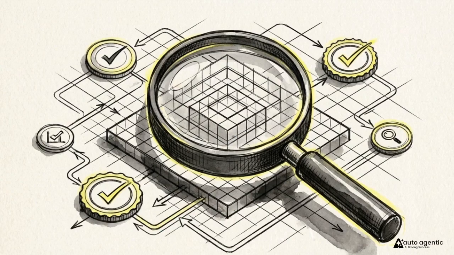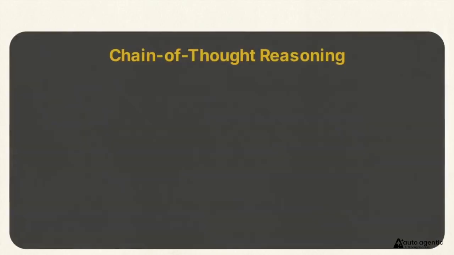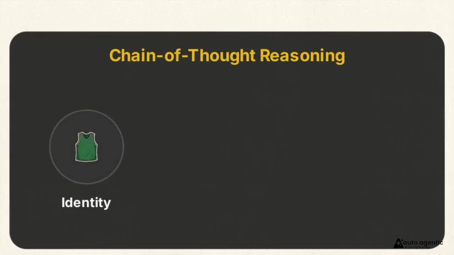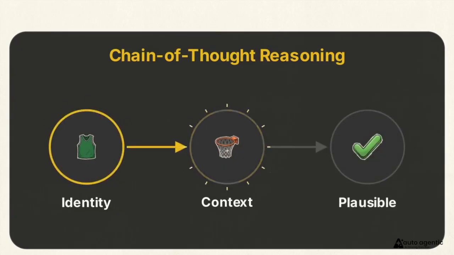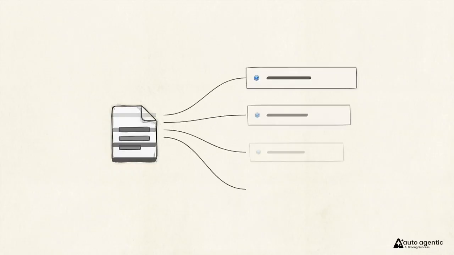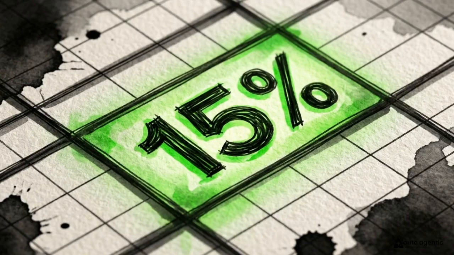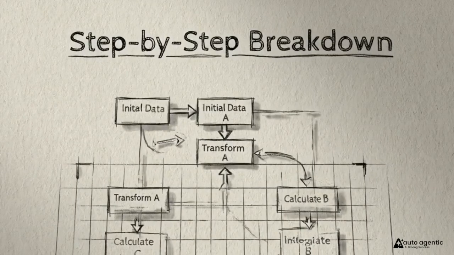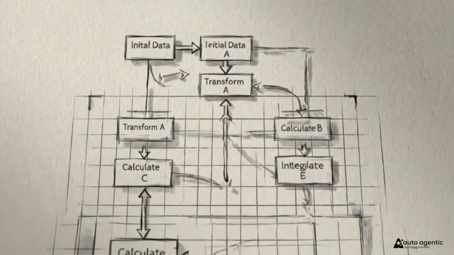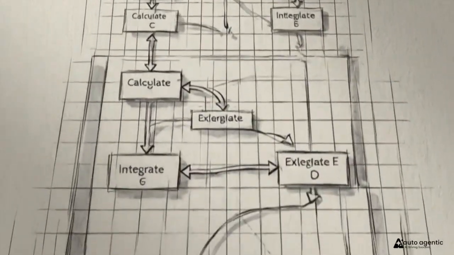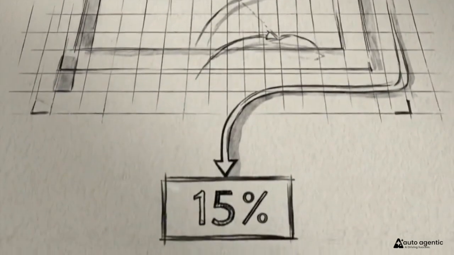We can see this in action on the Strategy QA benchmark. When asked if it is plausible that Malcolm Brogdon banked a shot in, the model uses step-by-step logic to determine that Brogdon is a basketball player. Banking the shot in is part of basketball, and therefore the event is plausible. Applying this exact chain of thought process to our business analysis, the AI evaluates each sales figure sequentially. The math is corrected, the logic holds, and we receive a final output that proves this method forces the model to engage its underlying logic rather than just predicting the next word.